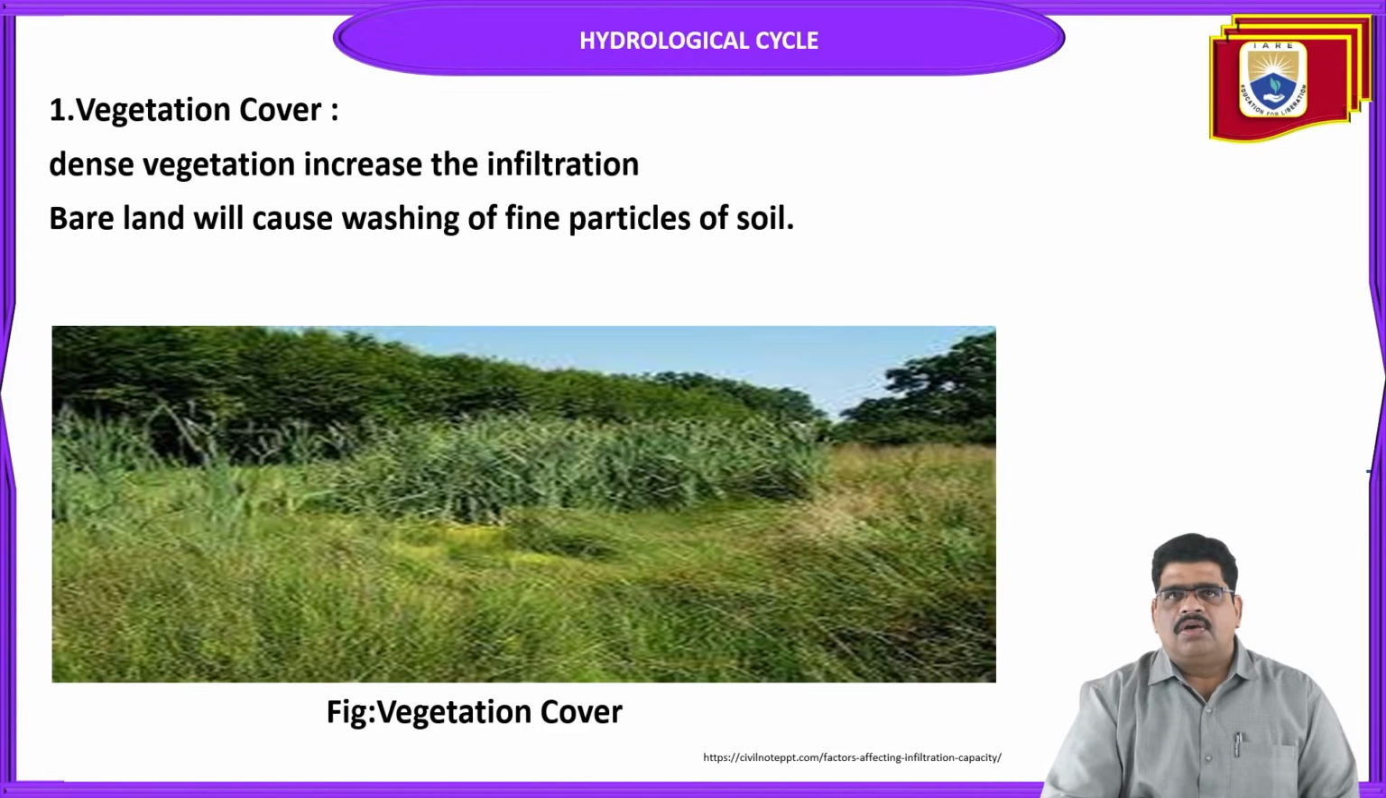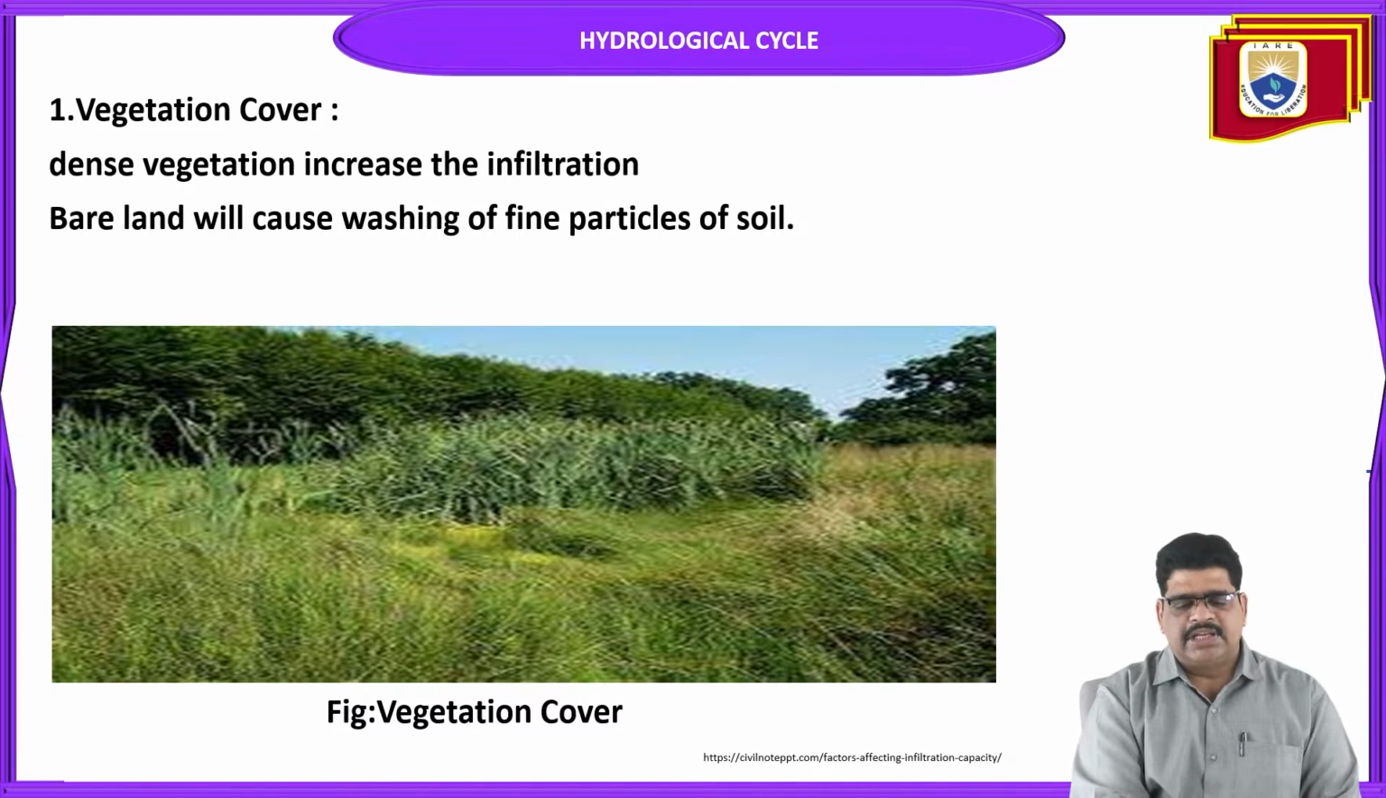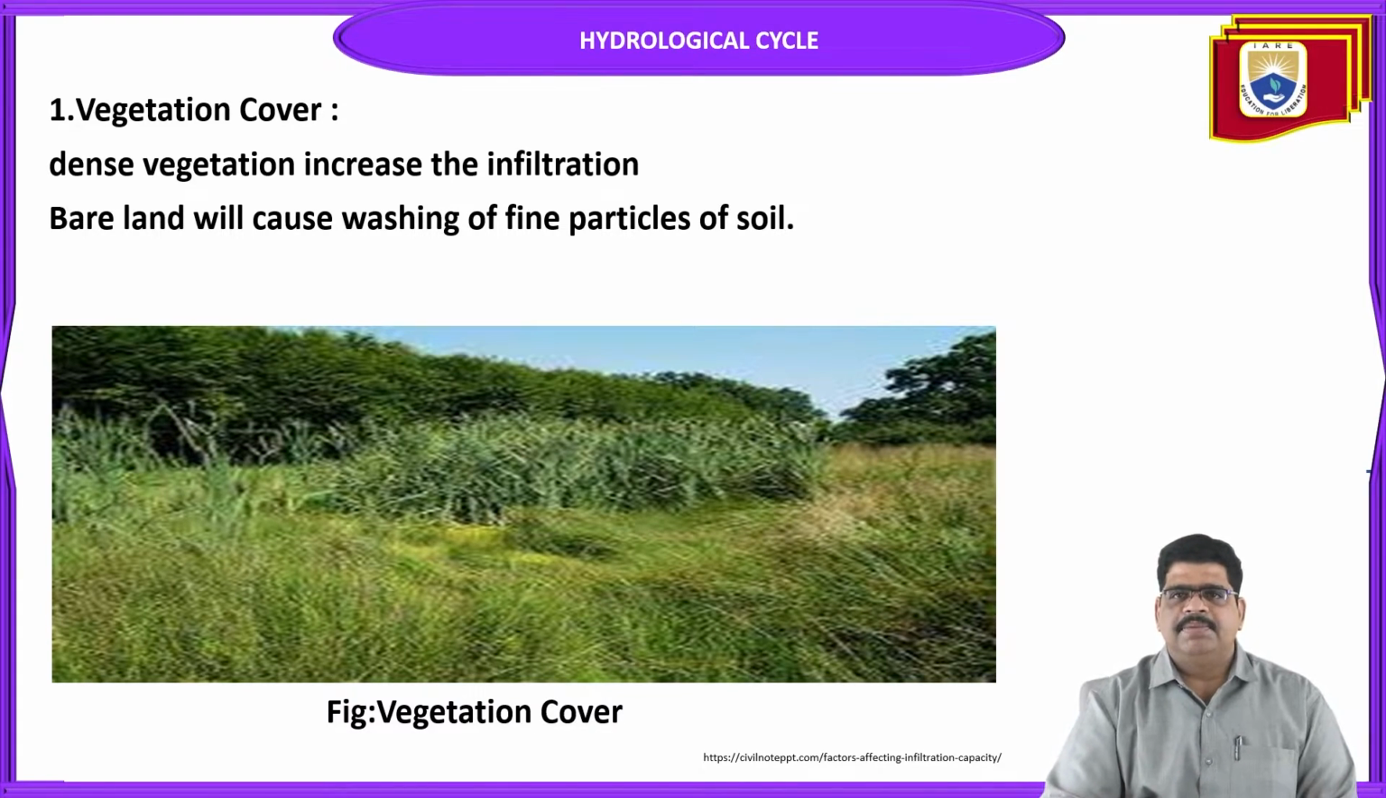The first one is vegetation cover. The density of the vegetation increases the infiltration, whereas bare land causes washing away of the fine particles of the soil. Where there is grass or vegetation cover, compared to bare land, it stops the water and reduces the runoff. With reduced runoff, the infiltration capacity automatically increases. That is the main reason to increase the vegetation in those areas.